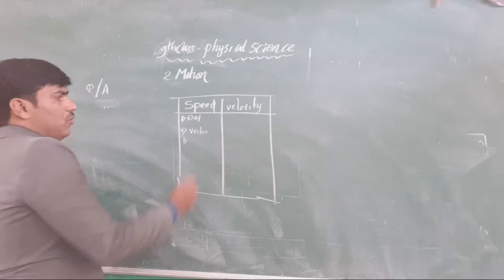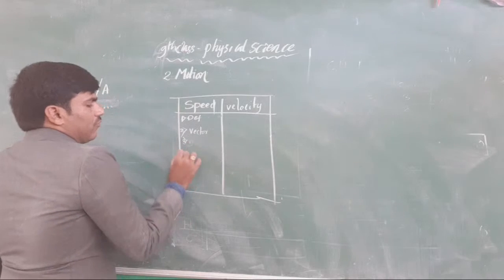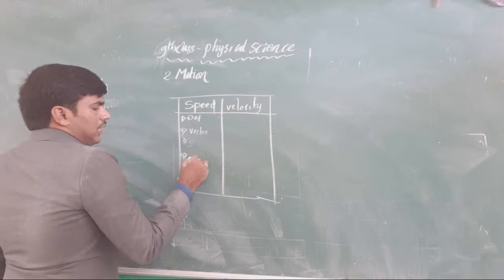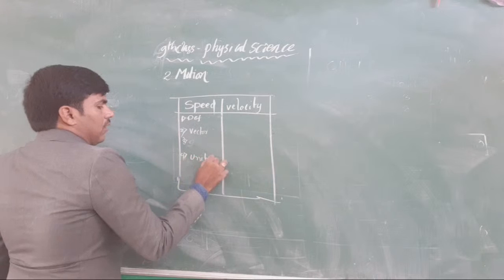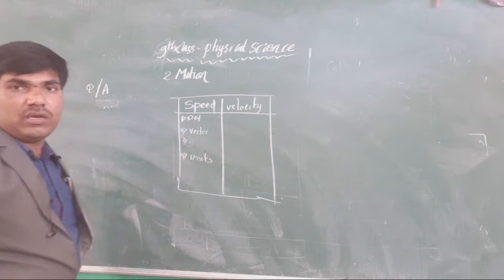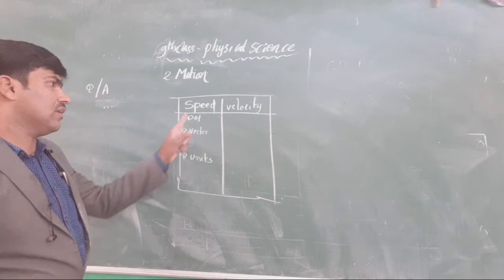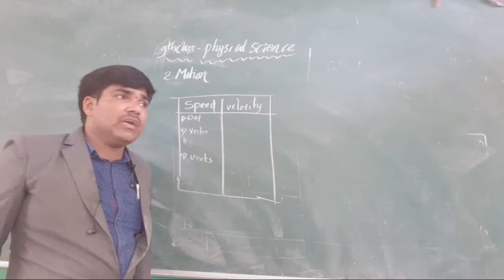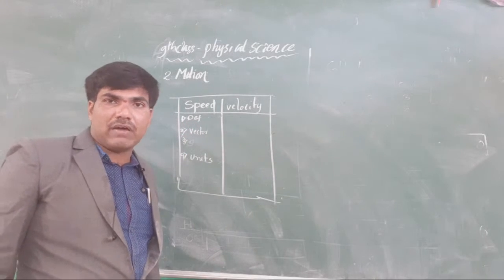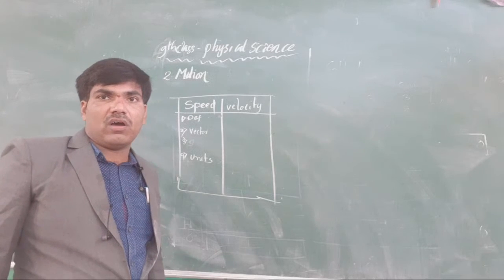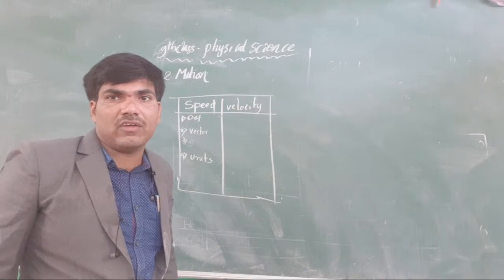Explained somewhat about the speed here, and the fourth one you have to write is units. That is only what you have to mention. Clear or not, all the students? First, what is the definition of speed? Speed is the actual path traveled by the body on the ground, it is called the speed.